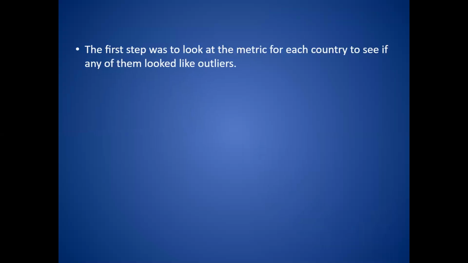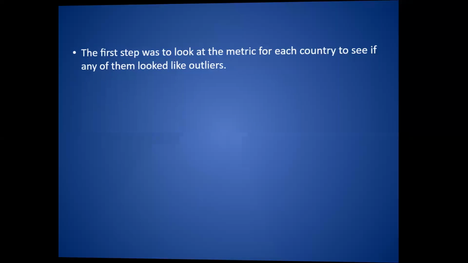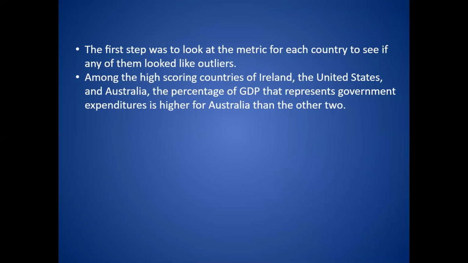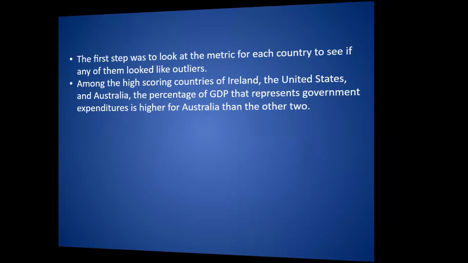So here are the steps. The first step was to look at the metric for each country to see if any of them looked like outliers. Among the highest scoring countries of Ireland, the United States, and Australia, the percentage of GDP that represents government expenditure is higher for Australia than the other two countries.